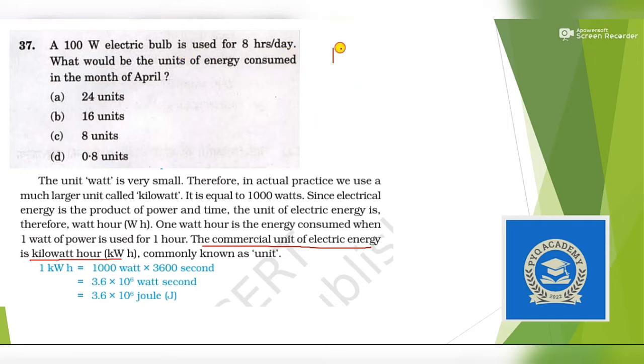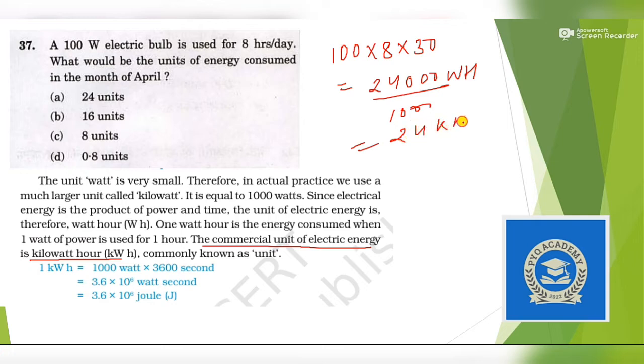So if we light a 100-watt bulb for 8 hours for 30 days, it will count up to 100 × 8 × 30, which is 24,000 watt hour. If we divide it by 1000, it will become 24 kilowatt hour, and 1 kWh equals 1 unit. Okay, so 24 kWh will be 24 units.